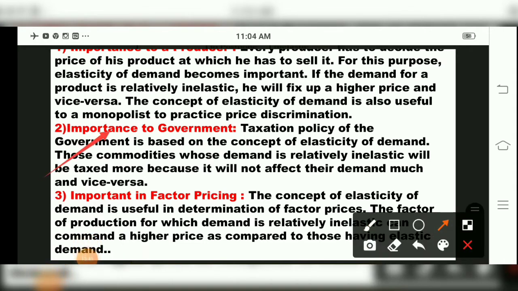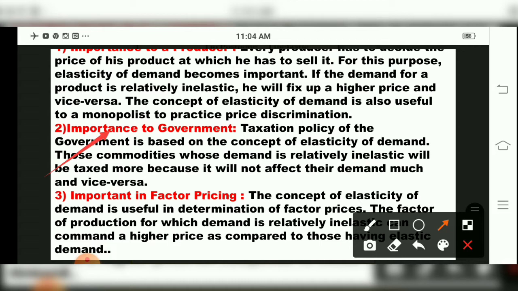For the government, the taxation policy is based on the concept of elasticity of demand. Commodities whose demand is relatively inelastic will be taxed more, because it will not affect the demand much, and vice versa. So the taxation policy of the government depends upon elasticity of demand.